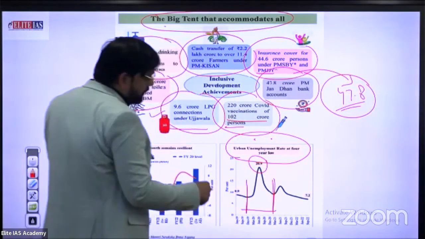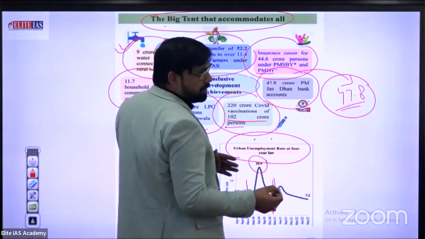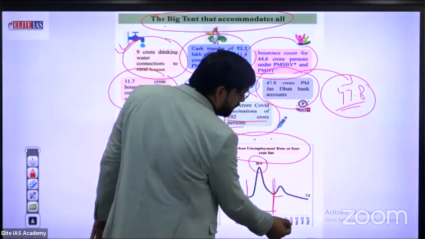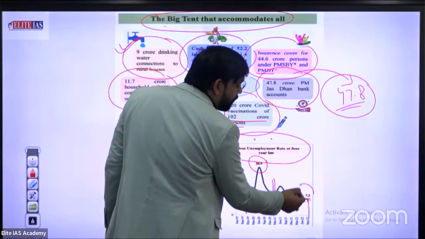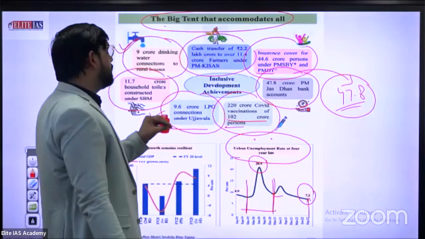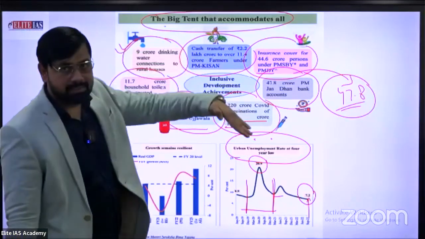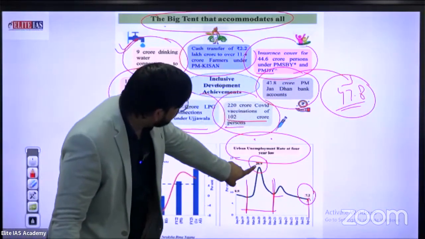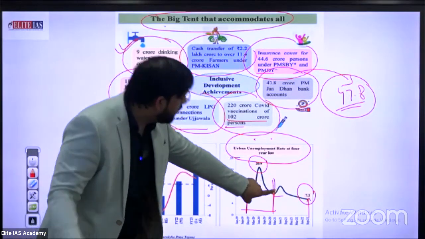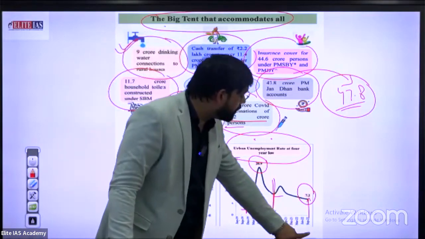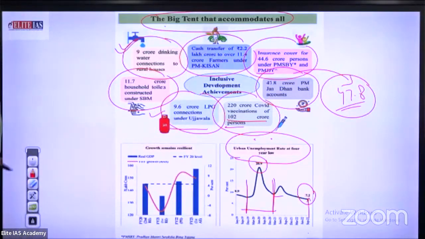Okay. From the second wave there is also some upward movement in the graph, but after the second wave, from December 21 to March 22 and September 22, the last data is 7.2%. This is the perfect example that shows the unemployment rate regularly decreased from 29% at the time of COVID to approximately 13 to 14% in June 21, and the last updated data for September 2022 is 7.5%. This is a good sign for an economy.